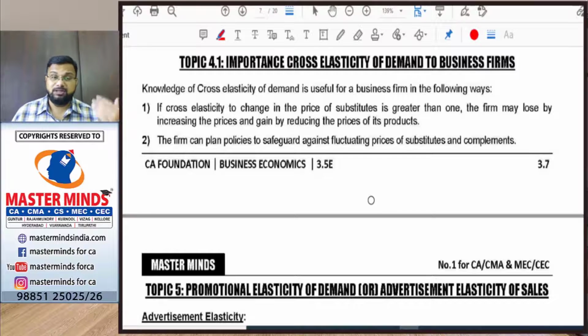If there are more substitutes in the market, then I have to be very careful when changing the prices, because if I increase the prices, people will shift to the substitutes, and my demand will drastically fall, and it will lead to loss in revenue for me. And if there are complementaries, there is no such worry. Then I can increase the prices, because since the goods are complementaries, even though I have increased the prices, people have to consume those goods. So the producer would like to know whether there are any substitutes and complementaries, and based on this information, he will fix the prices. In such a way, the cross elasticity of demand is useful to business firms.